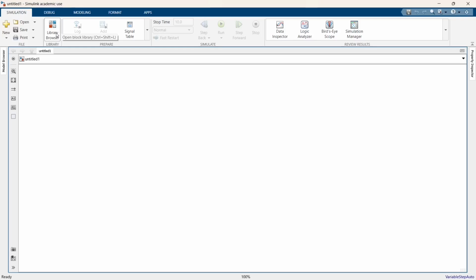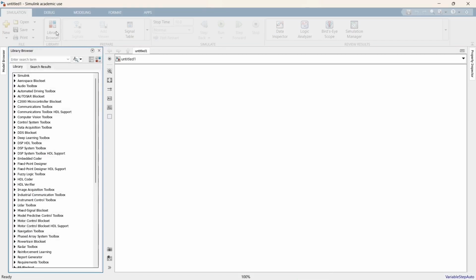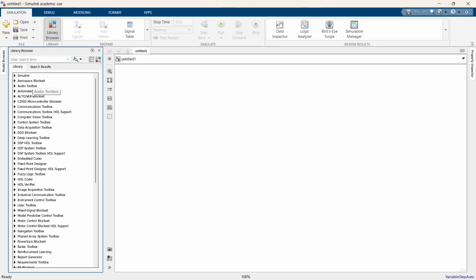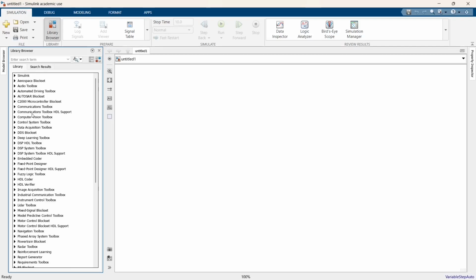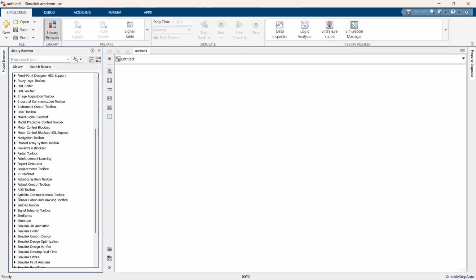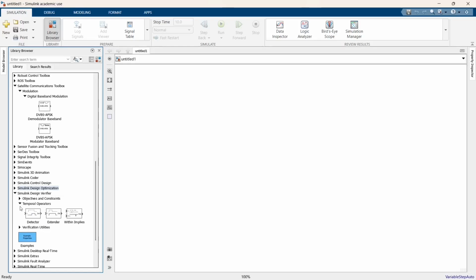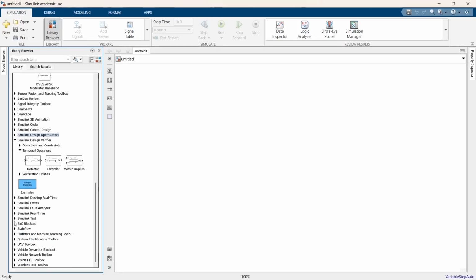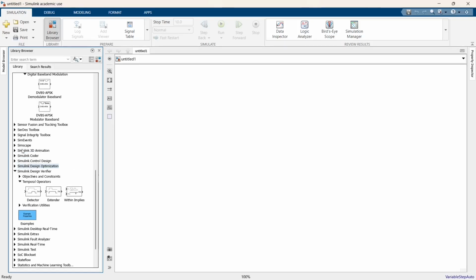Coming to the library browser part, once you click on that, it opens a small block where you can see the toolboxes, with a lot of tools present. If you want to find a particular block element, going inside this and finding it is really hard. There are so many tools present inside each other. Say, Simulink, Simscape for electrical engineers.